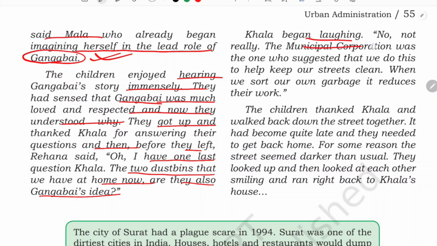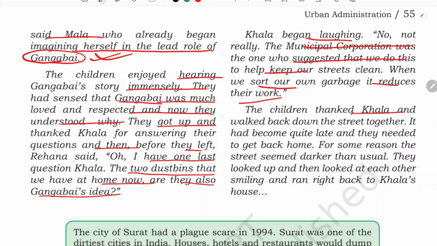"No, not really. The municipal corporation suggested that we do this to help keep our street clean, and when we sort out our garbage, it reduces their work. It was their suggestion that we keep 2 dustbins in front of our house, so that it will be easier for their collector to collect the garbage."